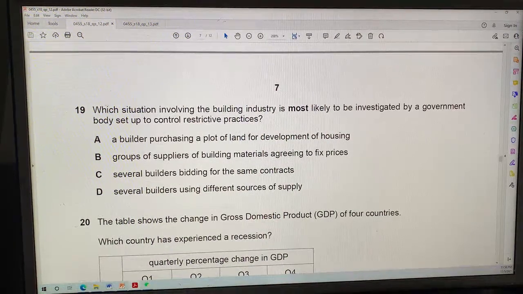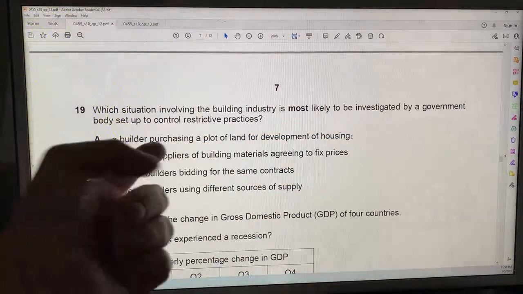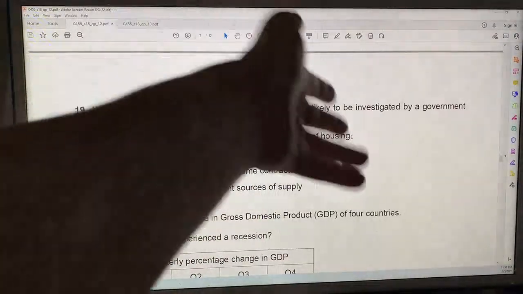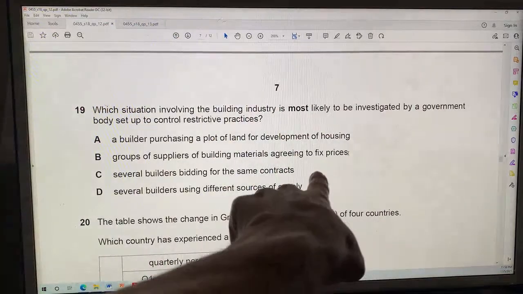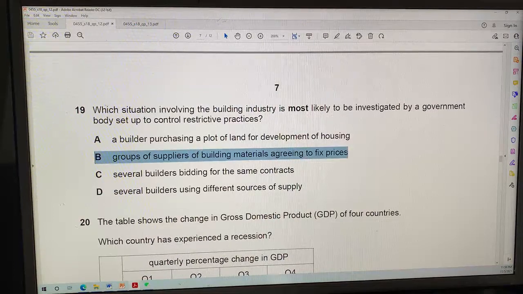So let's see. A builder purchasing a plot of land for development of housing, that sounds like normal business. Builders purchase land to develop housing, that's normal business. B is groups of suppliers of building materials agree to fix prices. That's collusion, and that is restrictive. So that's something that's most likely. B is something that they would investigate.